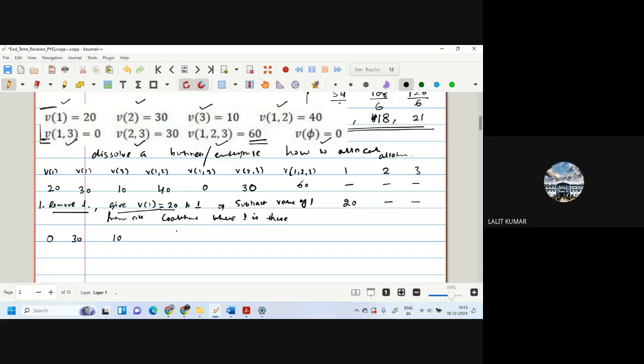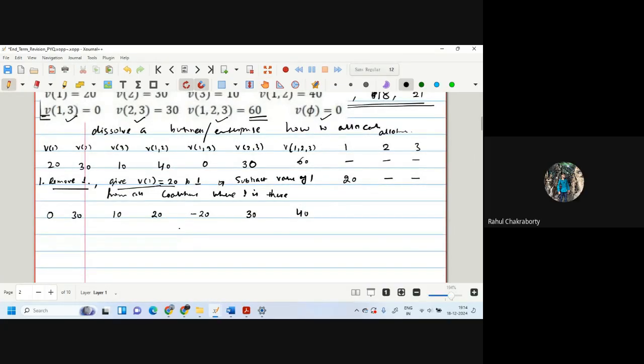V12 collision is there, so it will become 40 minus 20, which is 20. This will become V13, minus 20. V23, no effect of V1, and here it will become 40. Is that okay? Now one thing to note here, whenever we are removing one of the people, we provide the payoff to them, right? Yes. So we provide the payoff, and then we remove his value from all the collisions wherever he was present.